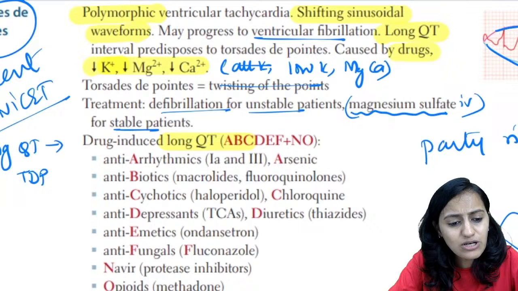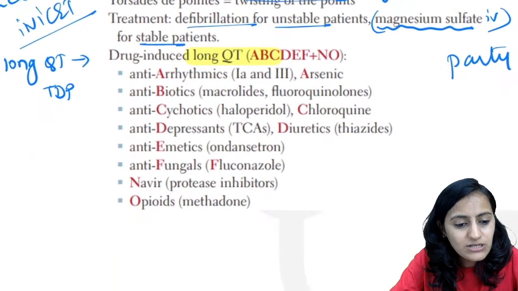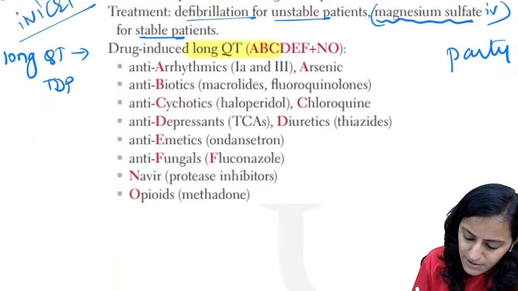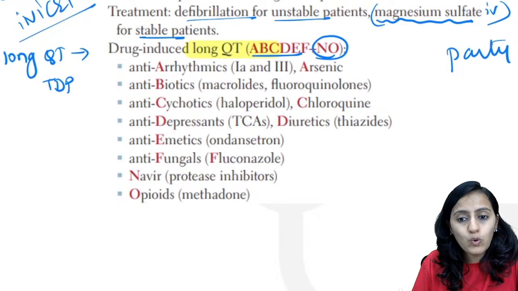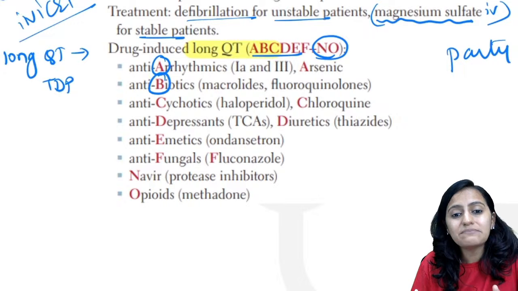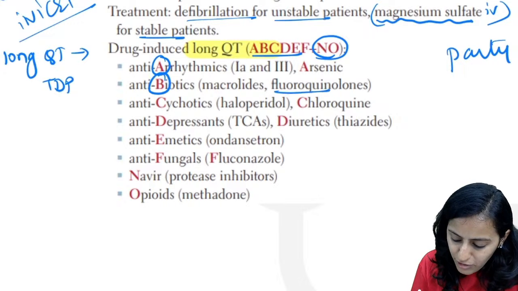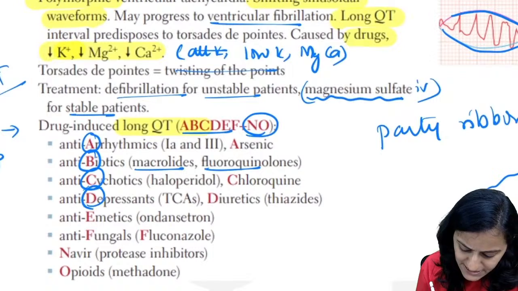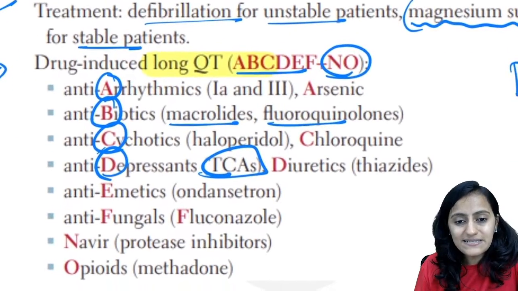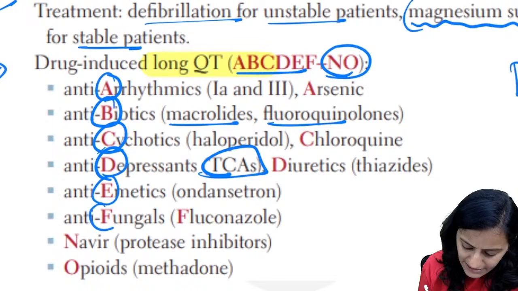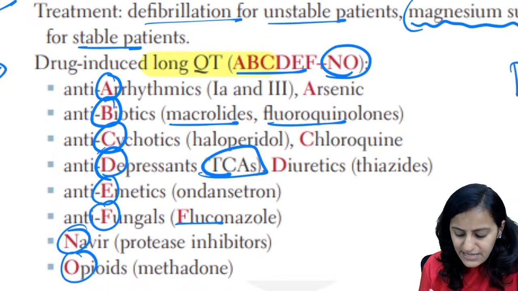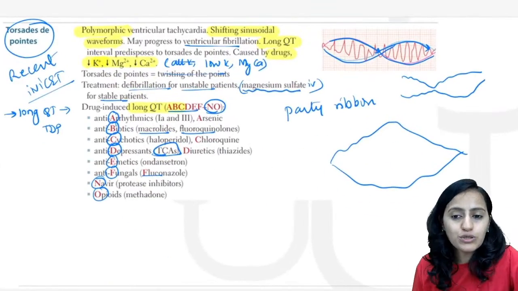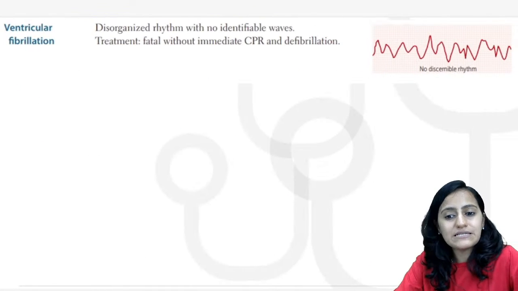What are the drugs causing long QT? Remember A, B, C, D, E, F plus NO. A is for antiarrhythmic drugs, B for antibiotics like fluoroquinolones, macrolides, erythromycin, then antipsychotics, antidepressants, very, very important, TCAs, antiemetics, antifungals, the navir drugs, and opioids. These can cause long QT. So that is about Torsades de pointes.